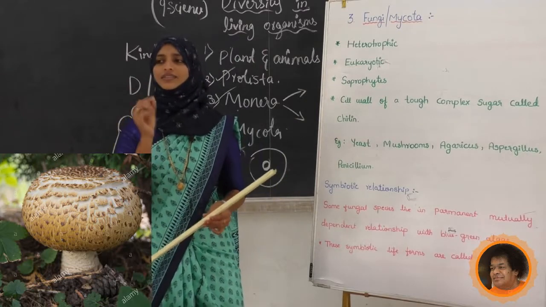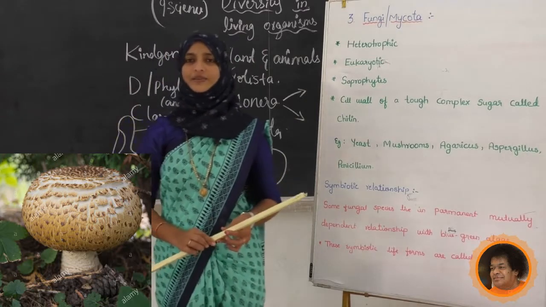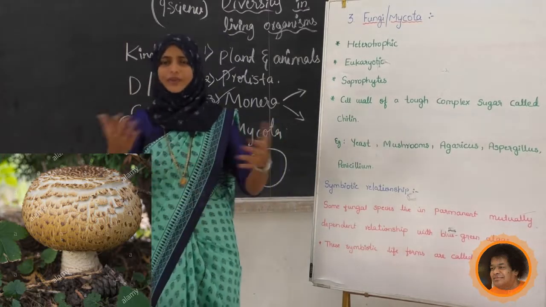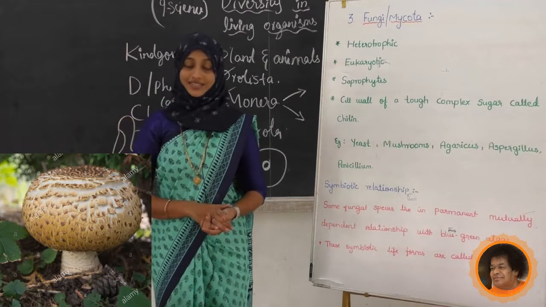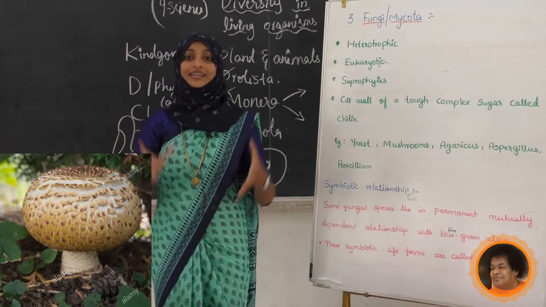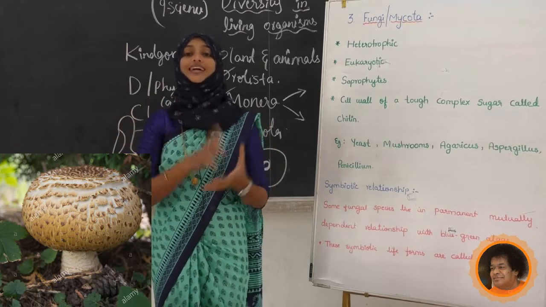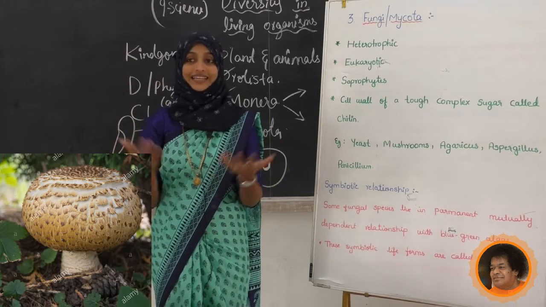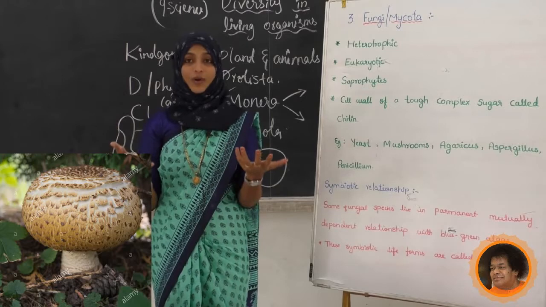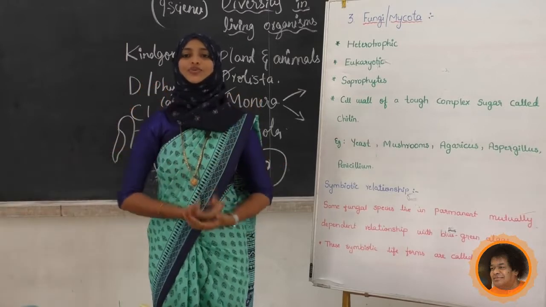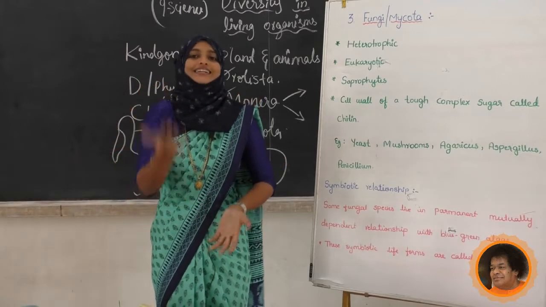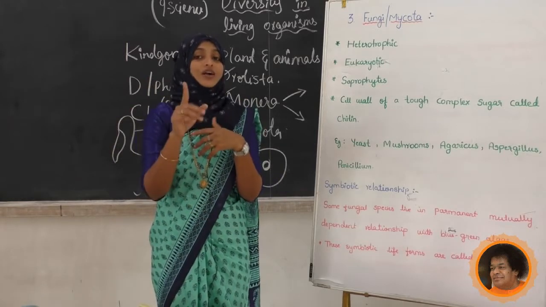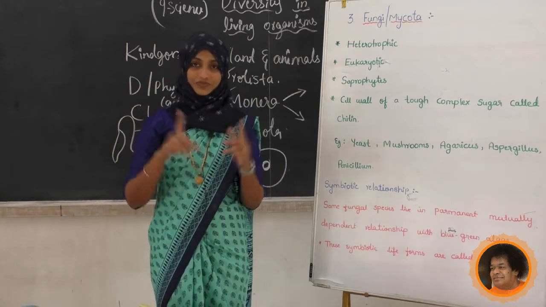Why are we calling these fungus saprophytes? What is the meaning of saprophytes? Saprophytes means nothing but it is going to decay dead matter. Any part of the dead leaves or dead body or anything, it is going to decay that one and it is going to eat. That mode of nutrition is called saprophytic.